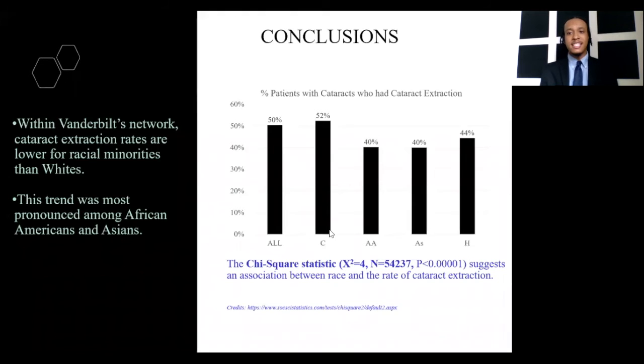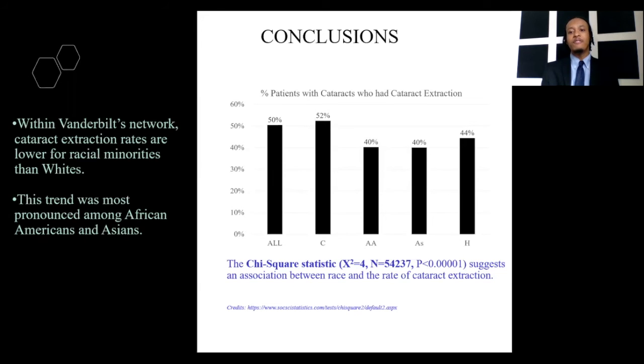We then went on to examine the rate of cataract extraction by race. This graph analyzes the percent of patients within a race with cataracts ultimately undergoing cataract extraction. You can see the overall cataract extraction rate for everyone was 50%. However, Caucasians had a higher rate at 52%, with African Americans, Asians, and Hispanics being lower at 40%, 40%, and 44%. We then found that by using a chi-square test, the data suggests that the observed variance in cataract extraction rates by race is significant.